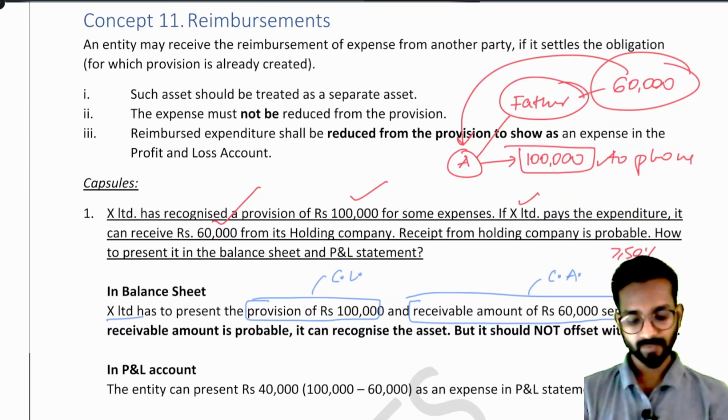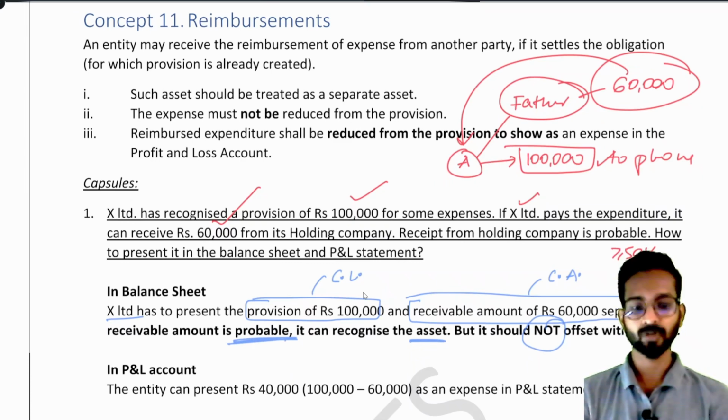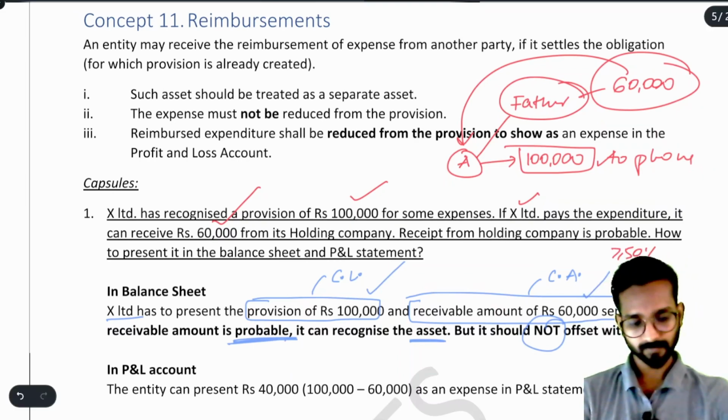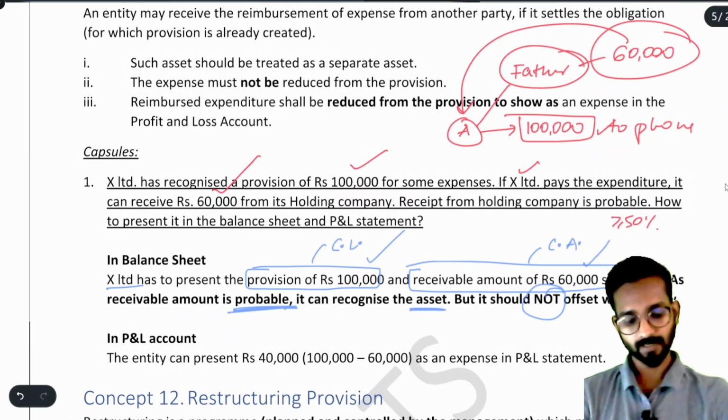Simple. As the receivable amount is probable, it can recognize the asset, but it should not offset it with the liability. You cannot say, I will write 1 lakh minus 60,000, and create a provision of 40,000 rupees. No, you have to create a provision for 1 lakh only, and write the receivable of 60,000 separately.